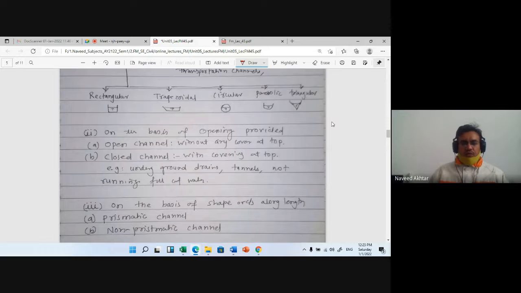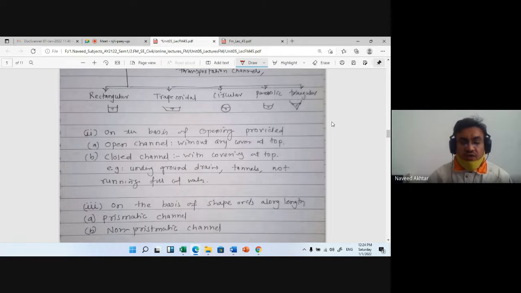On the basis of opening provided, if the channel is closed with a covering at the top, as in underground drains such as tunnels, it should be not running full. Then only it is called channel flow. If it is flowing full with pressure, then that is again the case of pipe flow. That should be remembered.